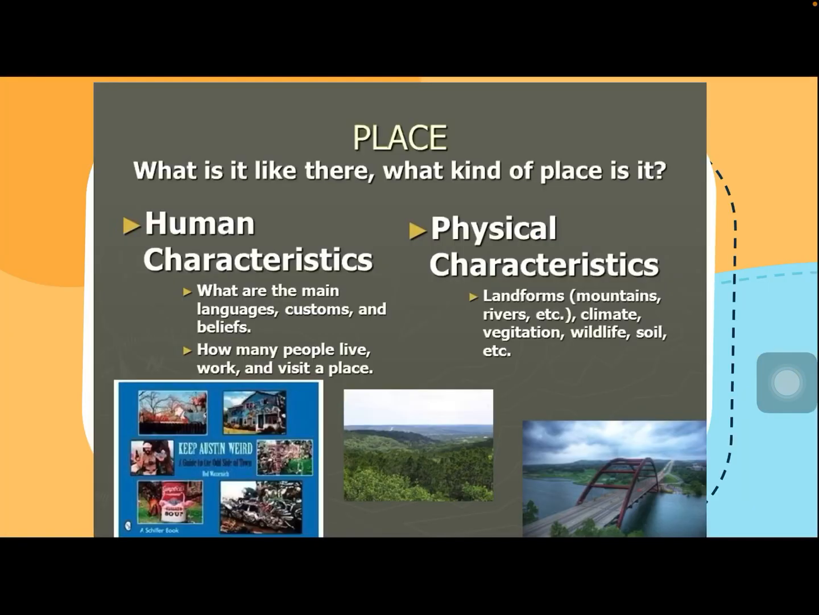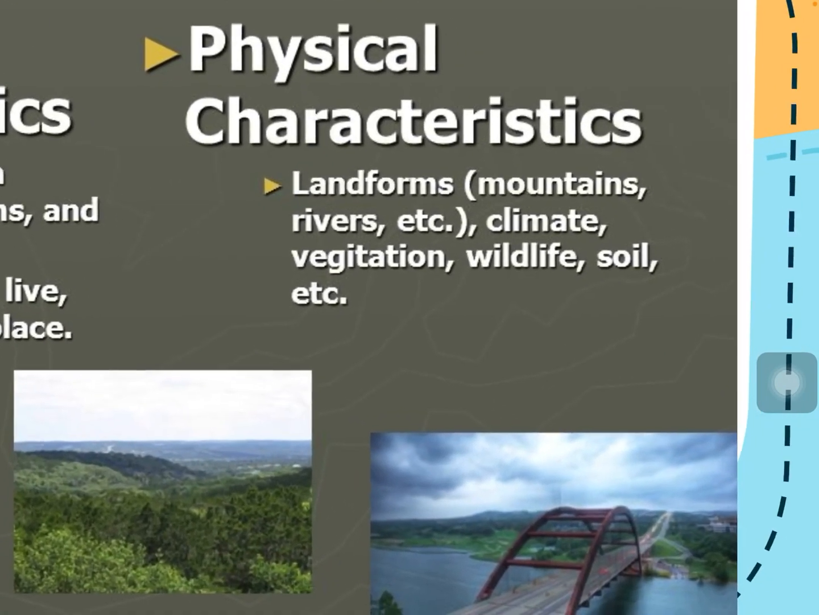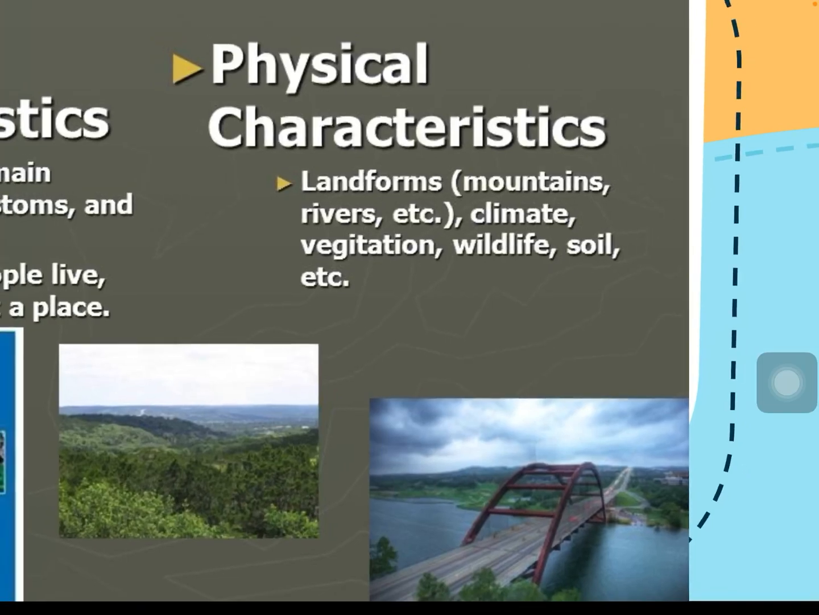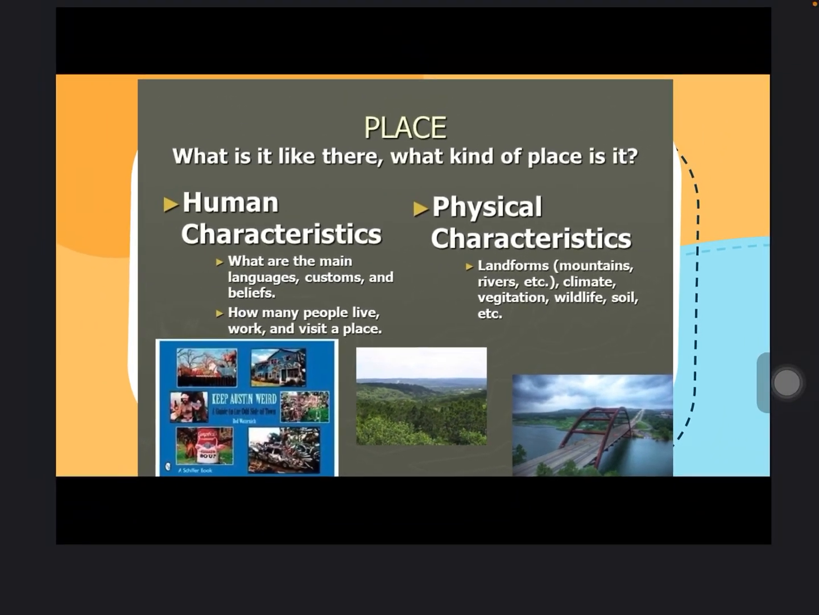Just a quick review before I go into our vocabulary words. When we're looking at our 5 themes of geography, one of those themes is place. And within the theme of place, we can think of this divided into 2 categories. Human characteristics, which we will be talking about this week, and physical characteristics that we talked about last week. So remember when we talked about physical characteristics that we see in our world? This could be landforms, mountains, rivers. It could be the climate, the vegetation, the wildlife, and the soil.